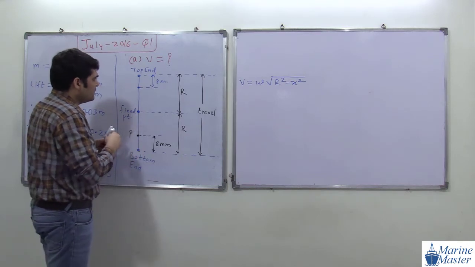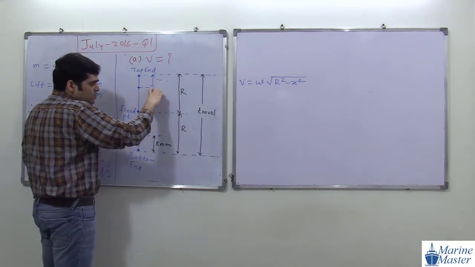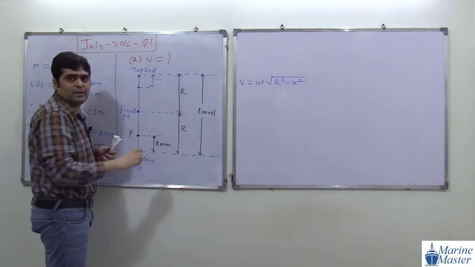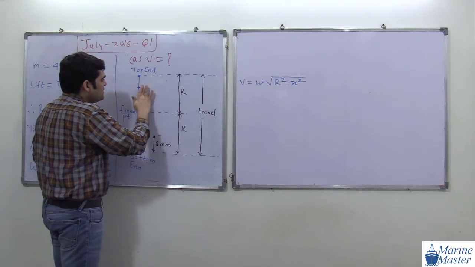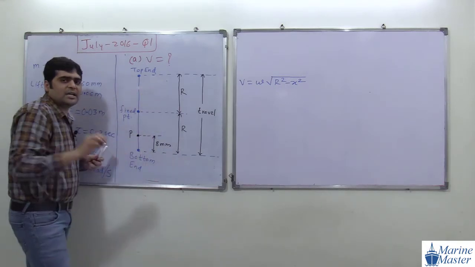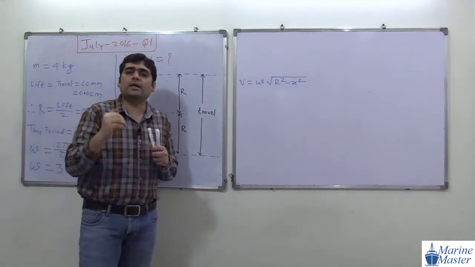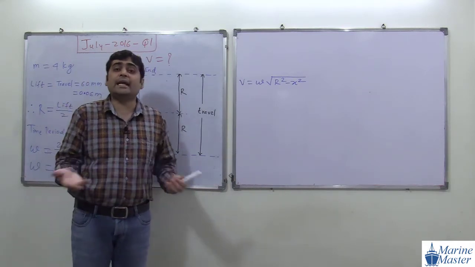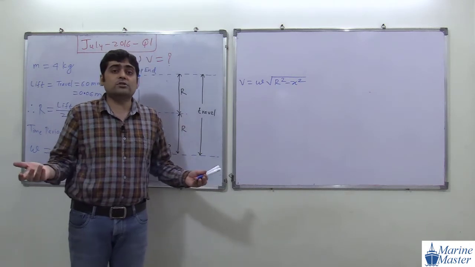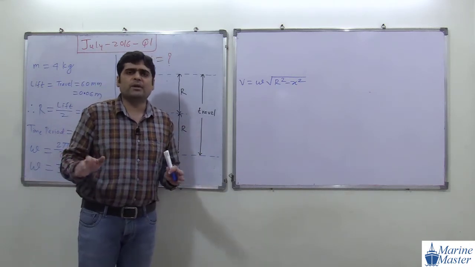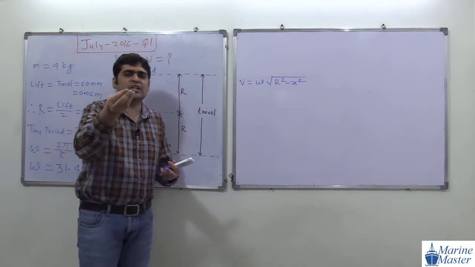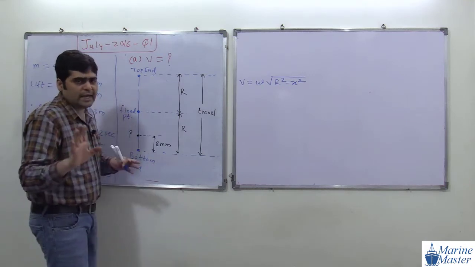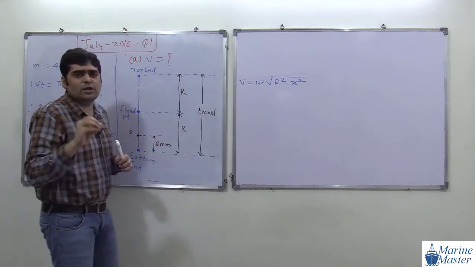What will be the value of x? Whether we consider from here or here, x will be the same distance, meaning r minus 8 mm. Try to see the scenario here. We can take point P, our point of interest. Where is the position of the follower? It is 8 mm from the end. They did not mention the top end or bottom end. We can take it from anywhere, from the top end or the bottom end. So no problem. Whatever you feel, whatever way you understand the English of the words, you can take it. If you feel it is not okay, you can take it from here. At the end we will get this same value.